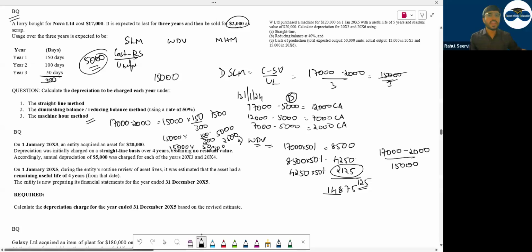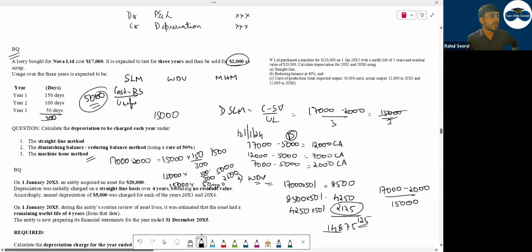सबको क्लियर है ये? Carrying amount कितना होगा first year end पर? 17,000. You will not take 15,000 when you calculate the carrying amount. To calculate carrying amount, what you will use? Cost minus depreciation. So that is 17,000 minus 7,500, 9,500. Then minus 5,000, 4,500. Minus 2,500, 2,000. Scrap value equal. I hope this is clear to everyone. We'll erase this now.